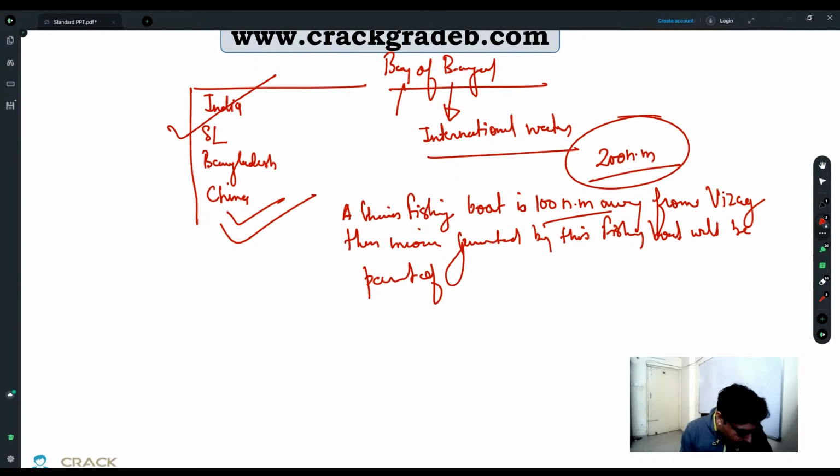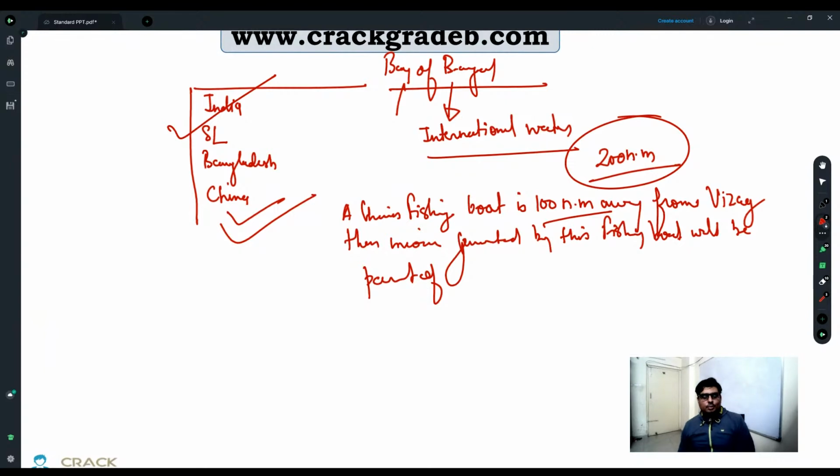I teach eco at 12th level, and in all sources including NCERT it is mentioned that GDP is for what is produced within the territory of a country by residents or non-residents.